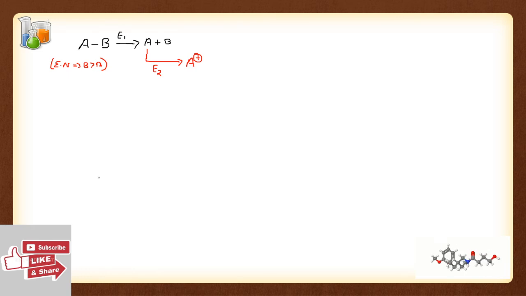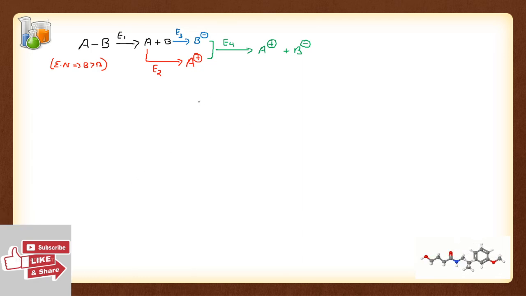Now I also need some energy to convert B into its ion form, B minus, because its electronegativity is greater than A. Let me say the energy needed is E3. Now I also require some energy to separate these ions, and let me call that E4. Then it gets separated as A plus and B minus. So these many steps have to be followed to break this bond heterolytically. Now let us understand what E1, E2, E3 and E4 are.